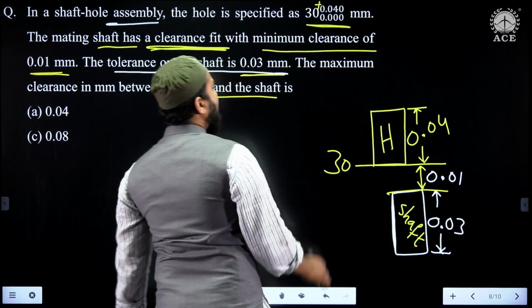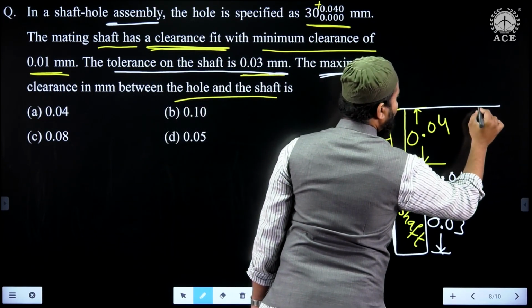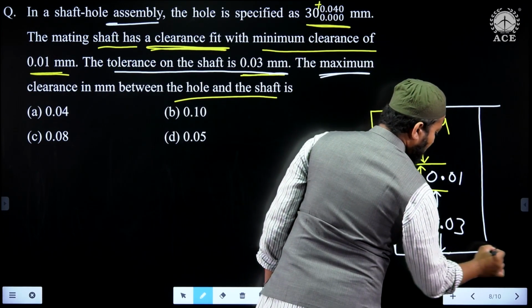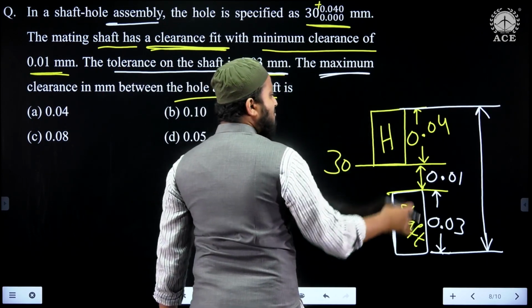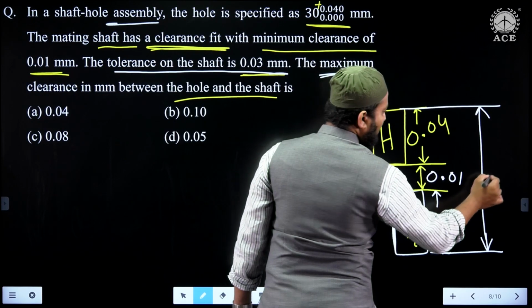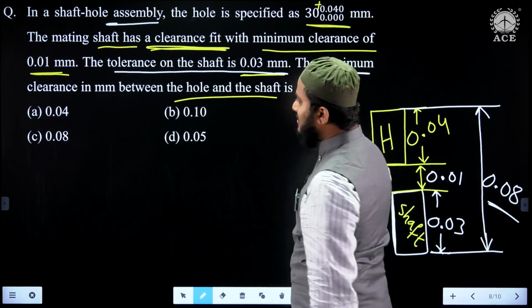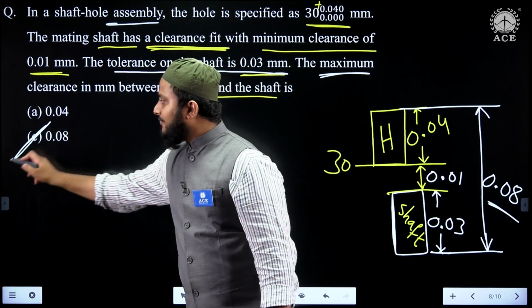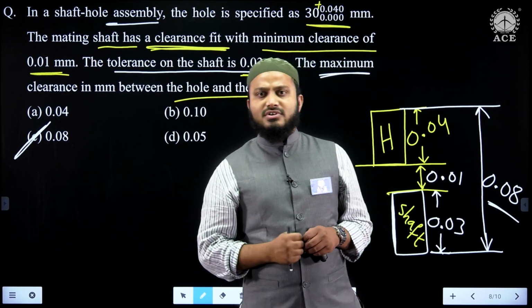Now, they are asking for the maximum clearance. Maximum clearance is simply the difference between the upper limit of the hole and the lower limit of the shaft, or simply you add all these 3 values, 0.04, 0.01, 0.03, and it will be 0.08. The answer is option C. Right? Very simple question from the basic limits, fits and tolerances.